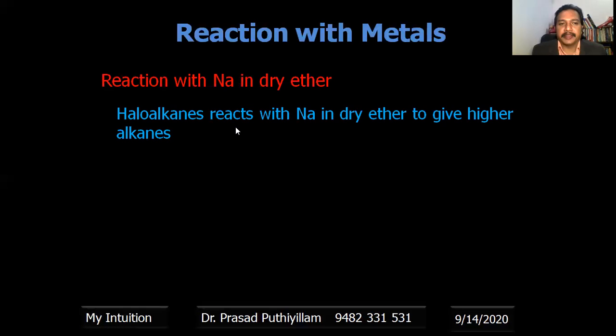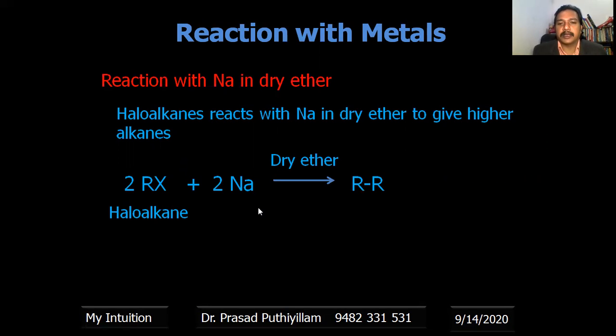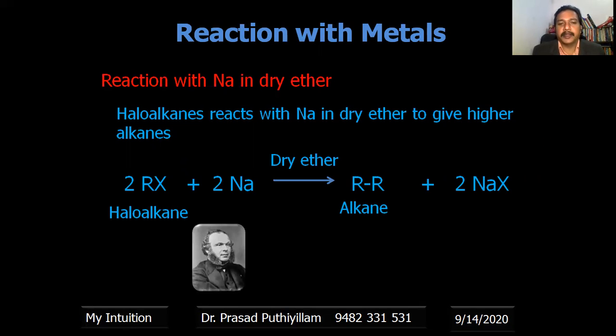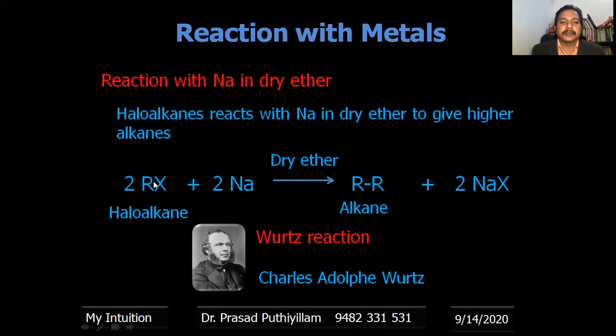Reaction with sodium in dry ether. Haloalkanes react with sodium in dry ether to give a higher alkane. That is, RX, haloalkane or alkyl halide, plus sodium in dry ether gives RR, the higher alkane, plus 2NaX. The credit for this reaction goes to Charles Adolphe Wurtz, therefore we call this type of reaction the Wurtz reaction. For example, CH3Cl plus Na in dry ether gives CH3-CH3, ethane.